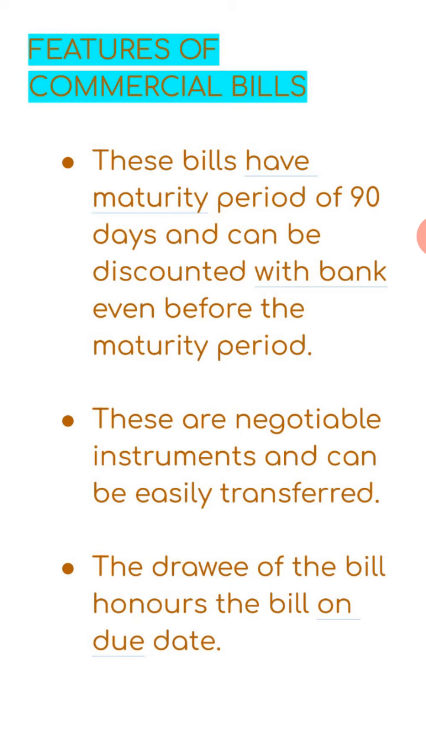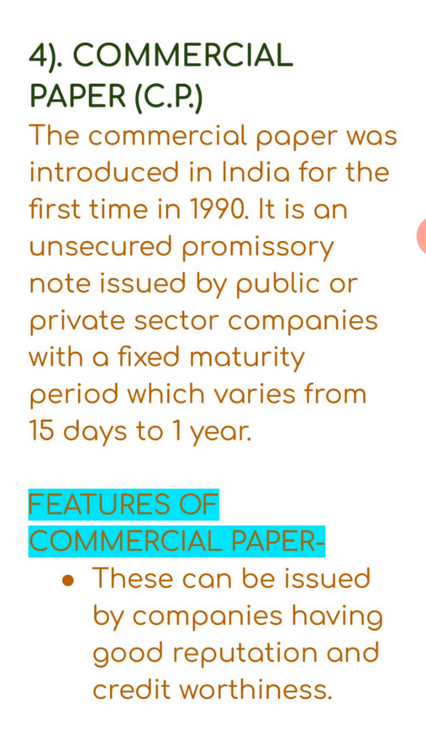Next, these are negotiable instruments and can be easily transferred. What can we do with them? Easily transfer from one person to another person. The drawee of the bill honors the bill on the due date. On the due date what will happen? You become the rightful person to be reimbursed the certain amount from the particular person. These are the features of the commercial bill. Now the next one is the commercial paper, also known as CP. The commercial paper was introduced in India for the first time in 1990.